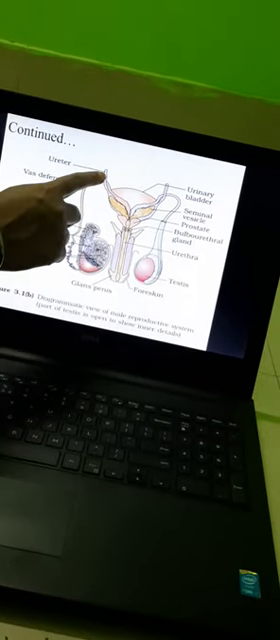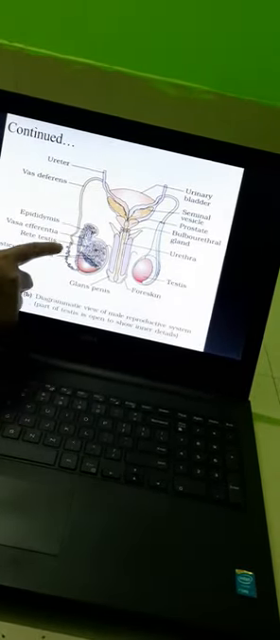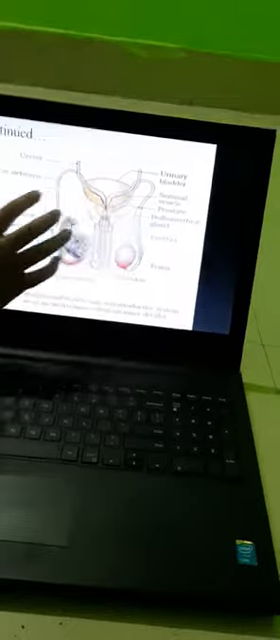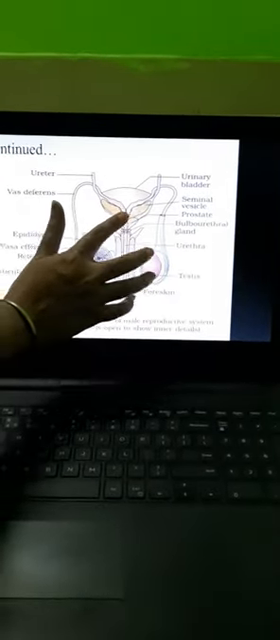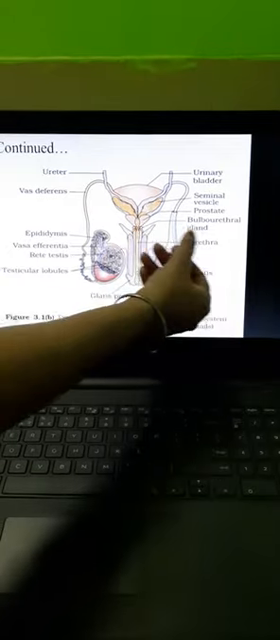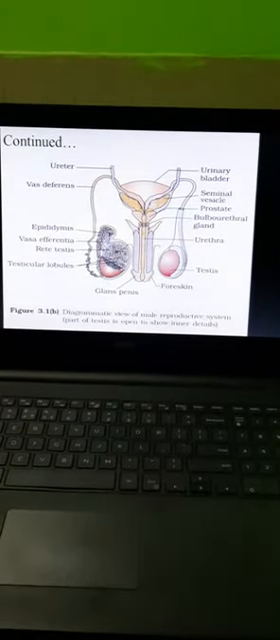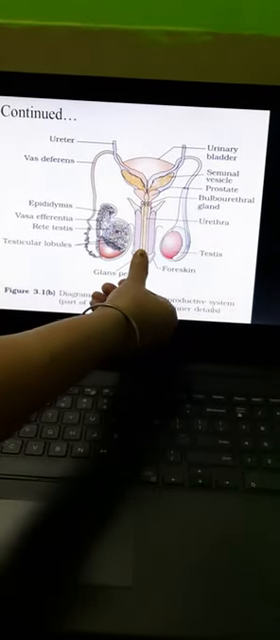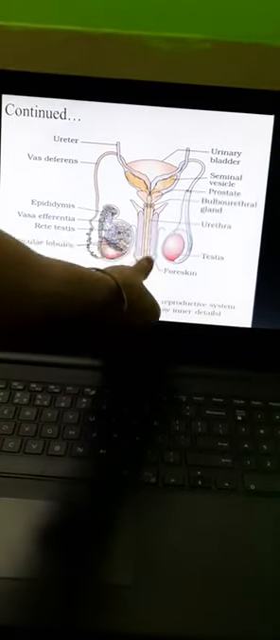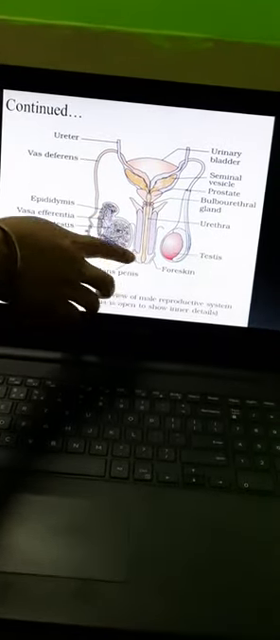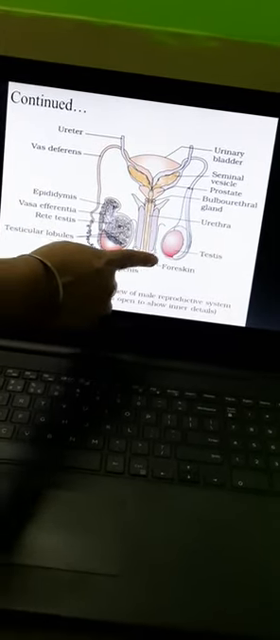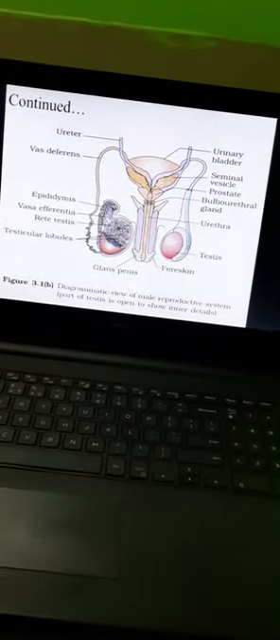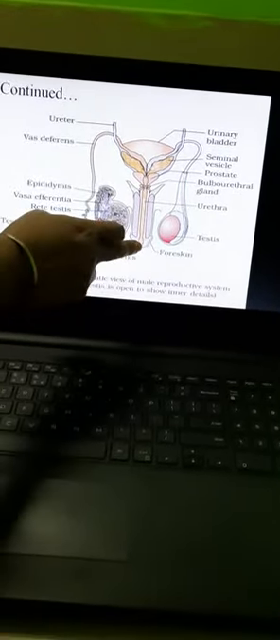After the epididymis, we have the vas deferens. This vas deferens will go and meet the seminal vesicle. After that, the prostate gland is situated, and after that, the bulbourethral gland. The seminal vesicle and the vas deferens go straight and meet the penis. The penis finally has the glans penis, and then there is an opening, known as the urethral meatus.